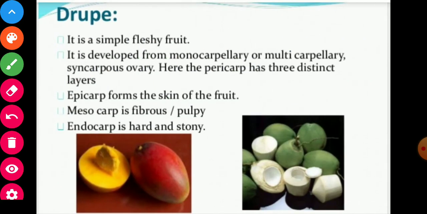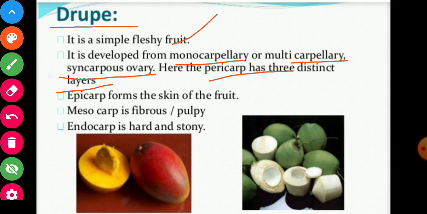Now the different categories are there. In fruit classification, drupe is a category of fruit. It is a simple fleshy fruit. It develops from monocarpellary or multicarpellary, both syncarpous ovaries. Here the pericarp has three distinct layers. Epicarp forms the skin of the fruit. Mesocarp, the fibrous or pulpy layer. Endocarp is hard and stony. You can see in peach and mango.